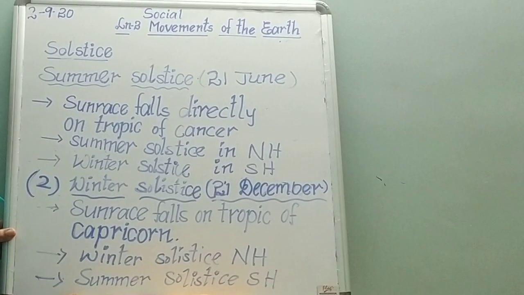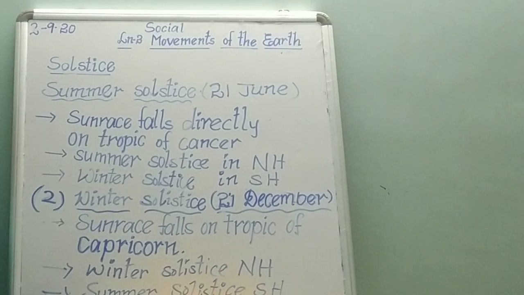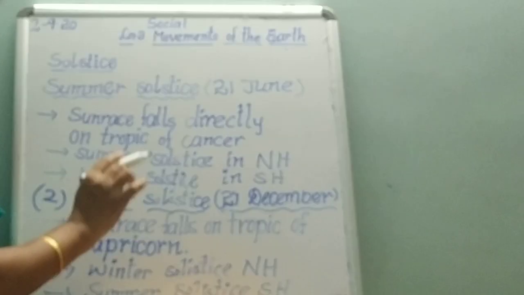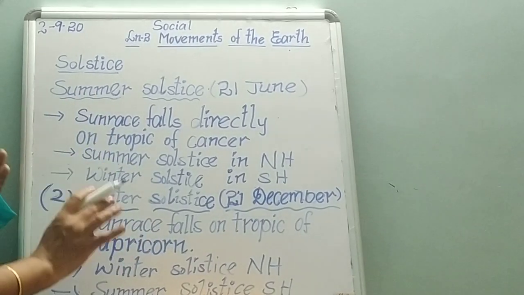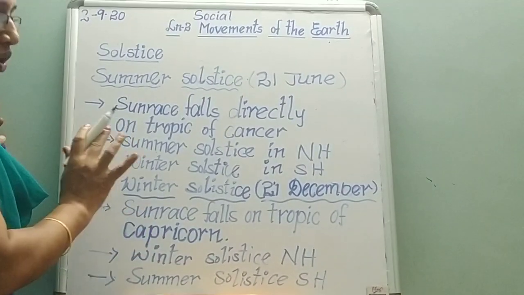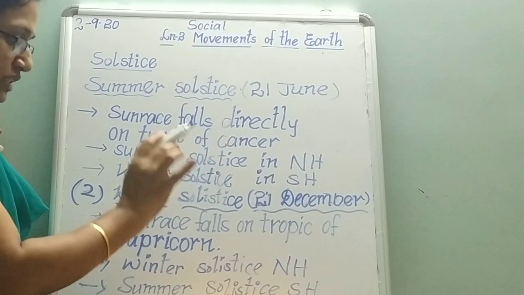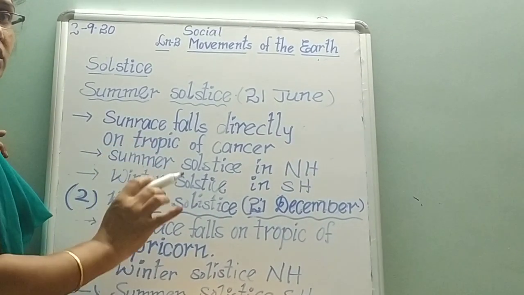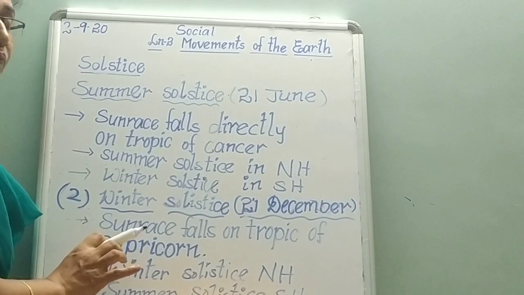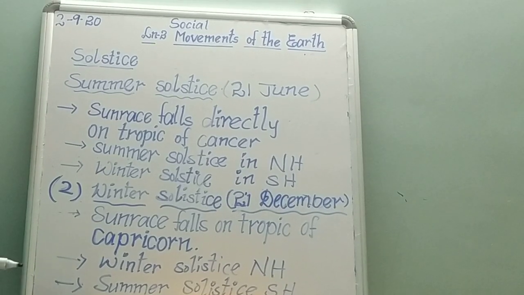So this is the longest day in the southern hemisphere and the same 21st December is the shortest day in the northern hemisphere. So this 21st December is called winter solstice in the northern hemisphere and summer solstice in the southern hemisphere. Okay children?